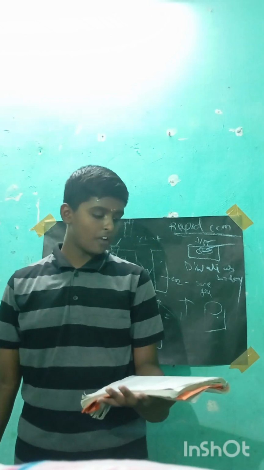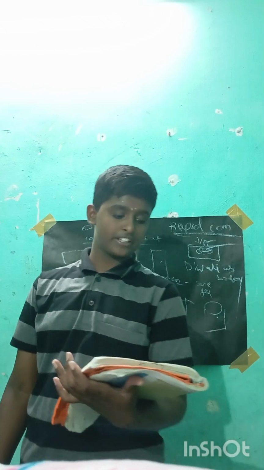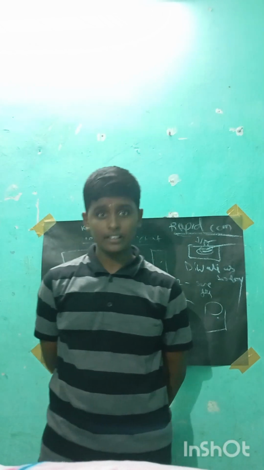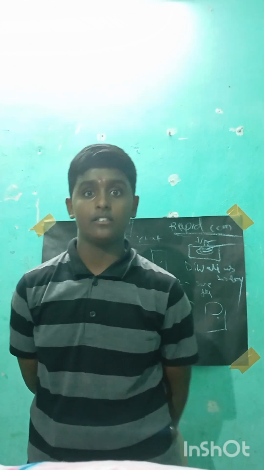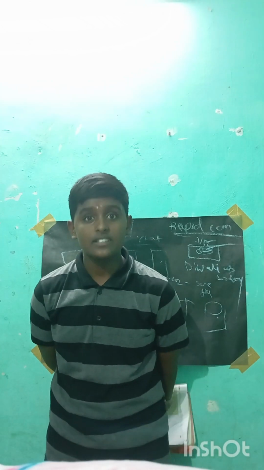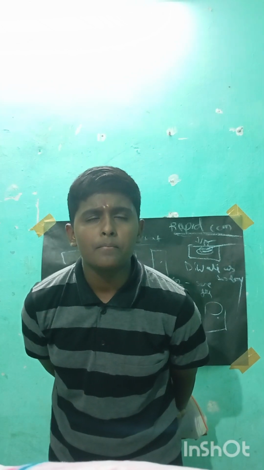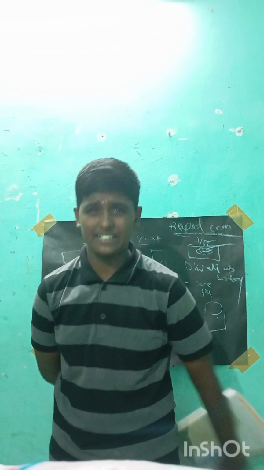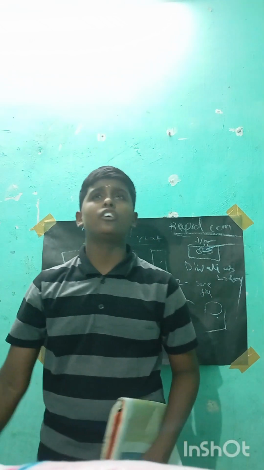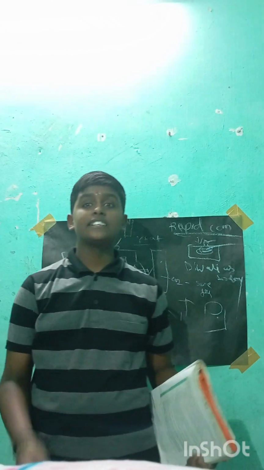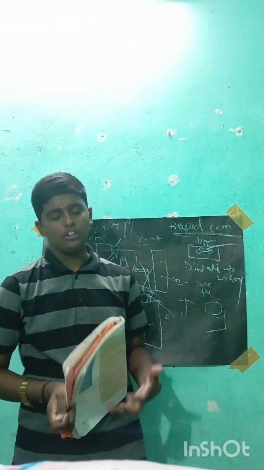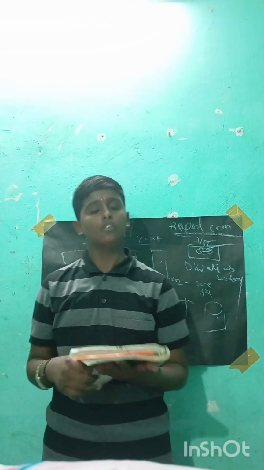So the third question: explain how the use of CNG in automobiles has reduced pollution. So what is meant by automobiles here? Can anyone tell? Can you comment? What does auto mean? We can say petrol and diesel also. The pollution from automobiles using petrol and diesel is reduced by CNG because petrol and diesel are very harmful products. So you can write all this. It is more harmful than wood.